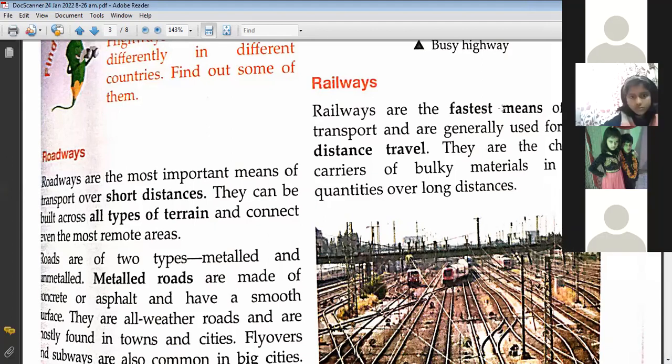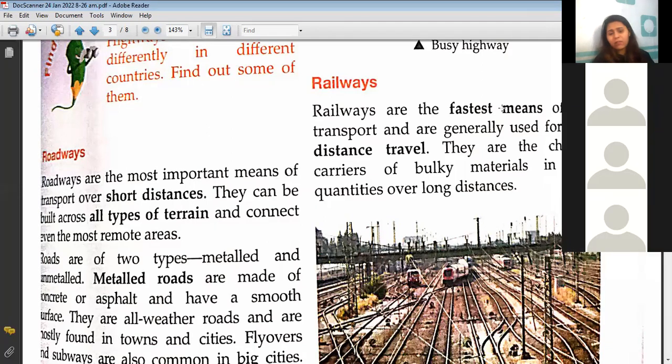So each one of us has sat and traveled in railways, and we know that railways are the fastest means of land transport, right? Can we call them the fastest means of transport itself? No, ma'am. Why not?